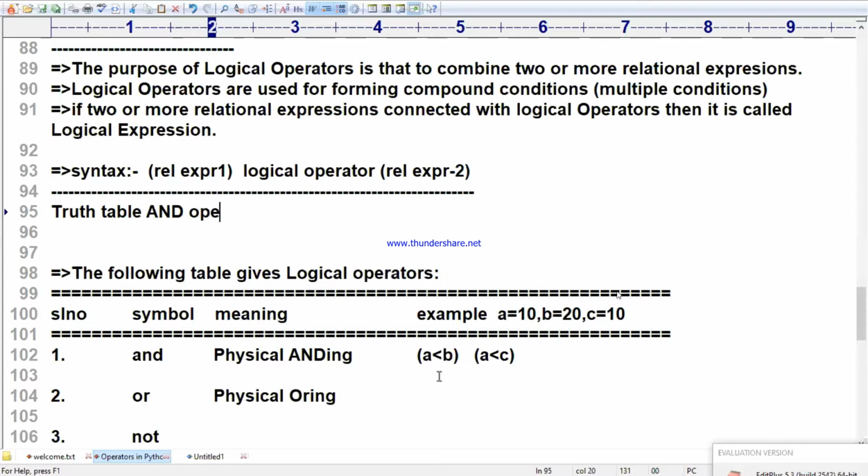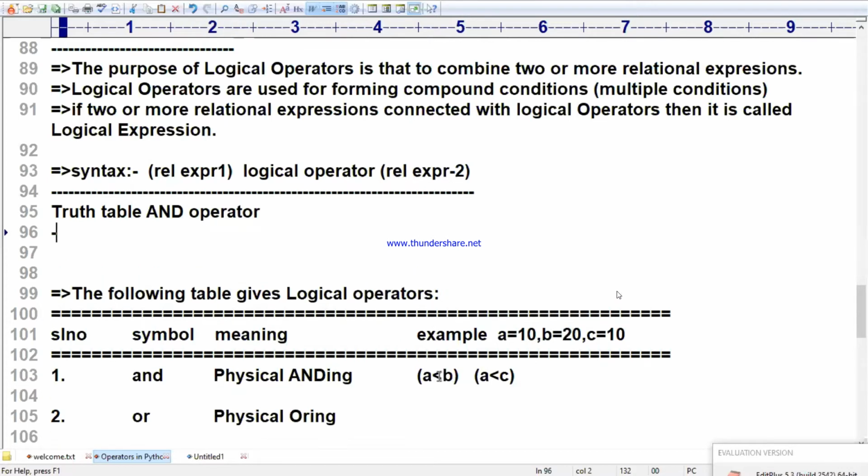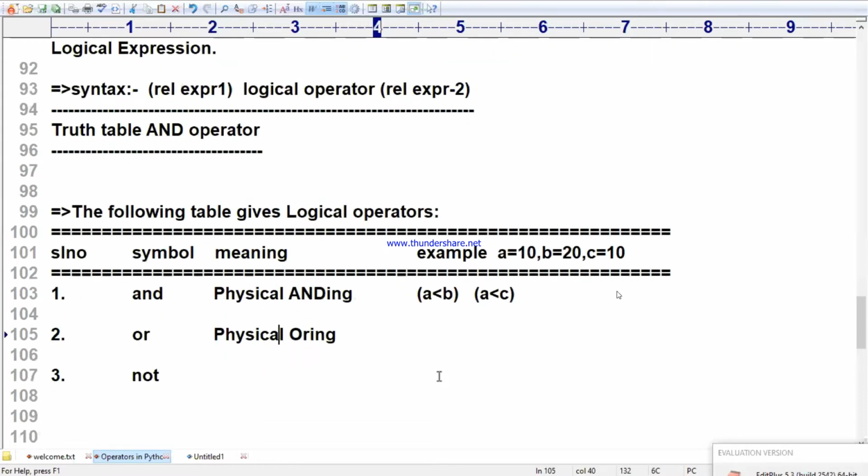We must understand that AND operator. That is the first one. At the same time, when I am working with OR, you must understand the truth table for AND, comma, OR operators. Now I am writing.